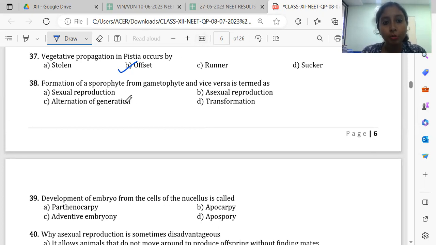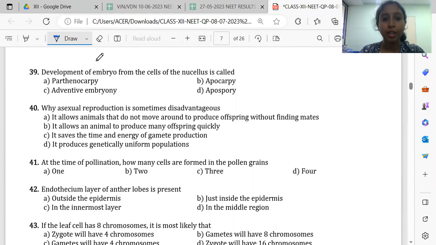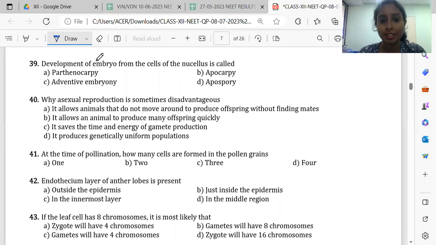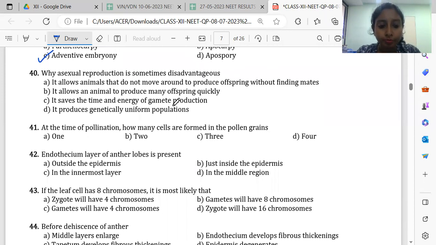Then formation of sporophyte from gametophyte and vice versa. It is alternation of generations. Sporophyte to gametophyte, gametophyte to sporophyte. Then 39, development of embryo from the cells of the nucellus. This process is called adventive embryony. Direct question solved.